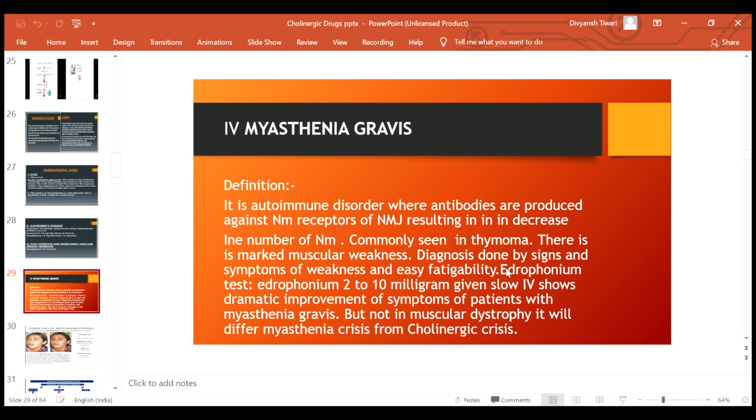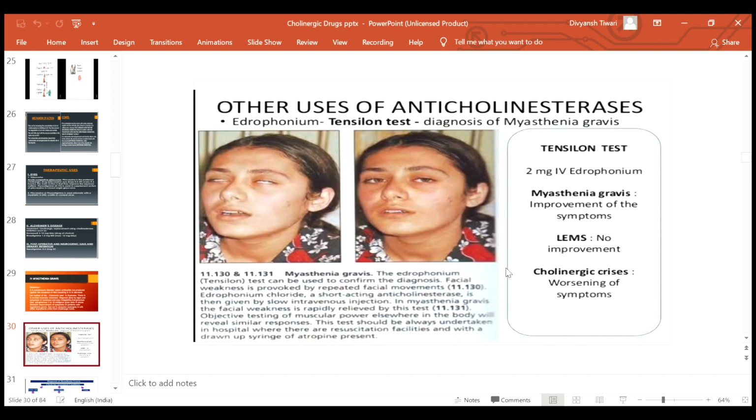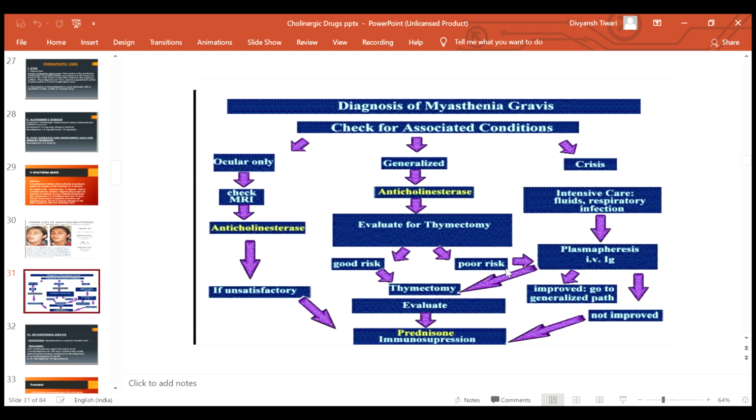But if after giving edrophonium the patient goes into crisis, then it is definitely not myasthenia gravis, it is cholinergic crisis. Friends, in this figure you can see the patient suffering from myasthenia gravis, in which the Tensilon test is done by giving 2 mg IV edrophonium. If the complaints improve, then it is myasthenia gravis. If it worsens, then it is cholinergic crisis.